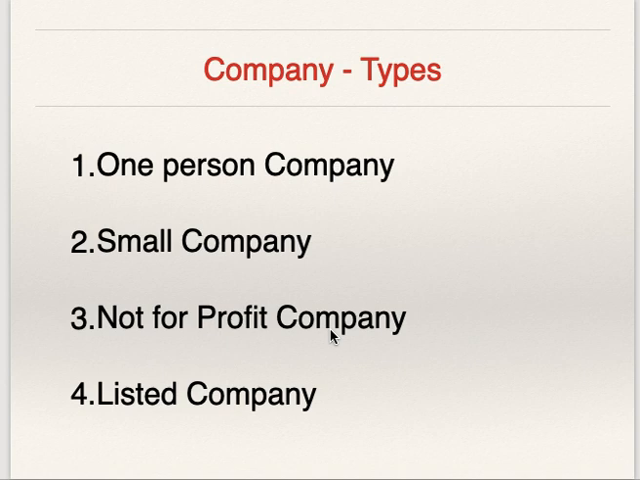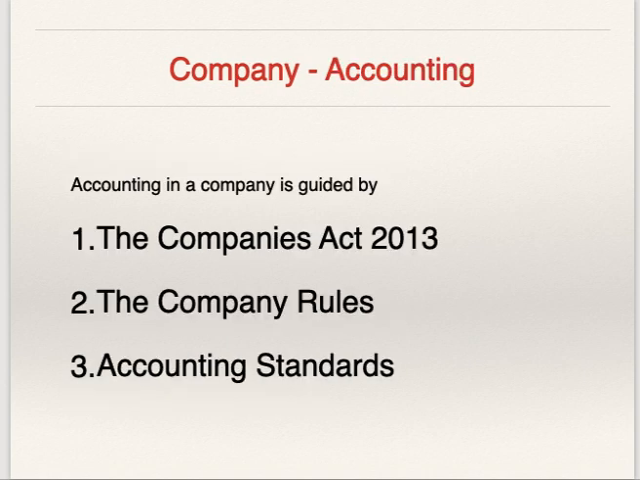If they earn profit, that profit is used for promoting their social objective. Even they do not distribute dividend to members. Listed companies are those companies which are listed on recognized stock exchange.